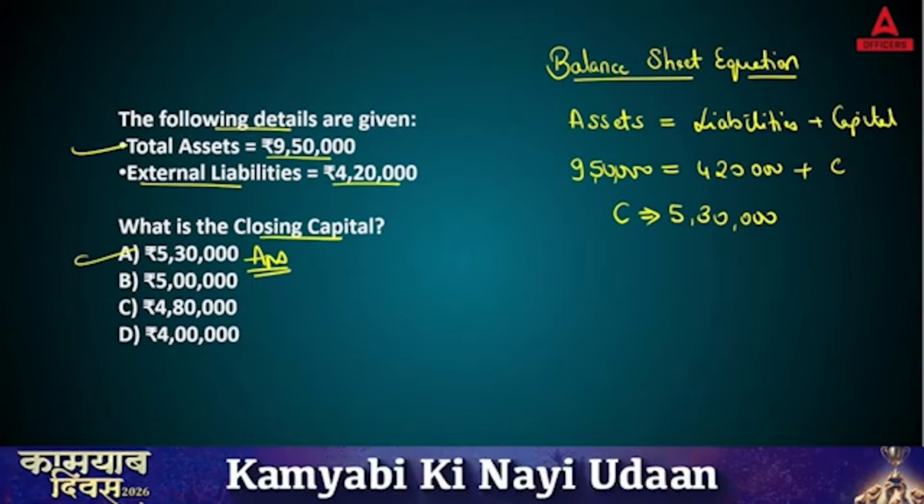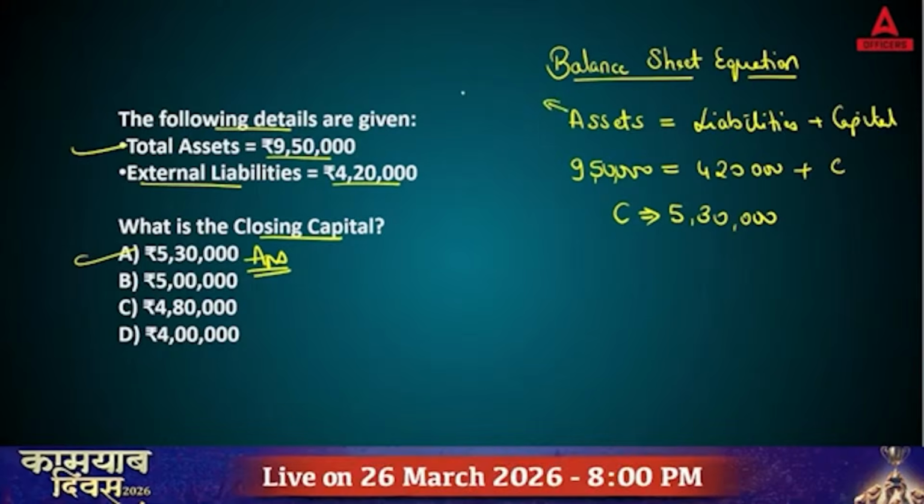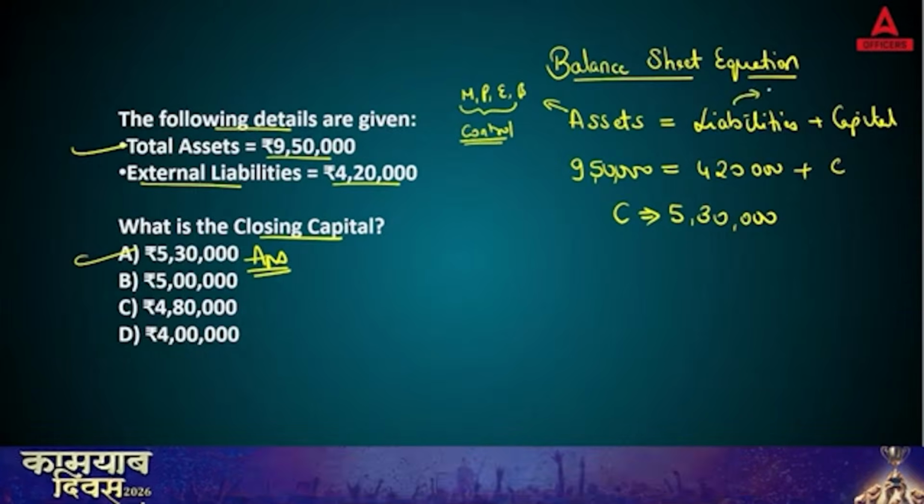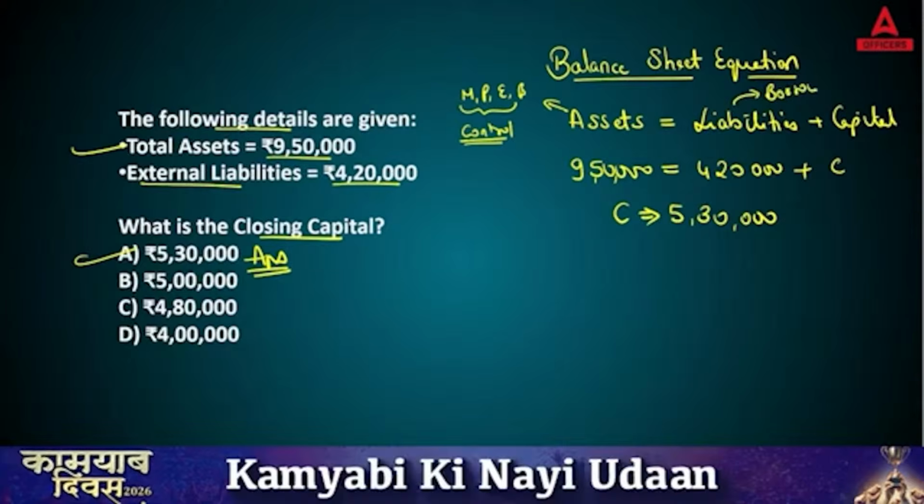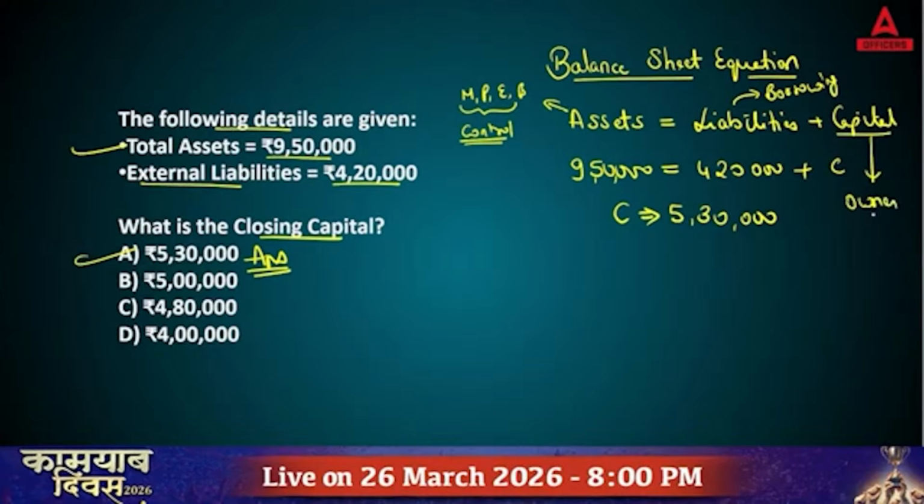I hope the balance sheet equation is clear. Assets means all your machines, plants, equipment, building on which you hold control. Yes, your ownership. Liabilities, that is your borrowing, that you have borrowed from bank, from your friends. Capital, as an owner, whatever amount you have invested, that is capital. Okay, let's go. So this is about the balance sheet equation.